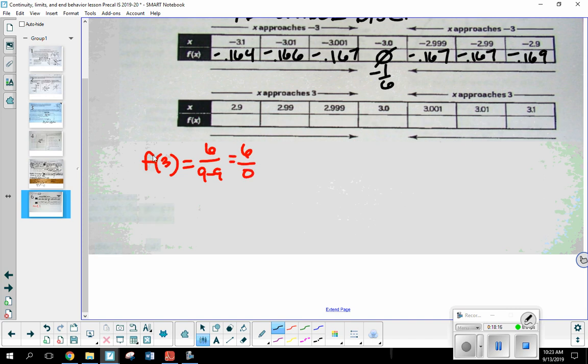Okay. So what would you say? Does f of 3 exist? No. Okay. So there is some kind of issue happening at f of 3. Again, good news because I got a no here. I don't have to do step 3. But I do want to do step 2, which involves the table.